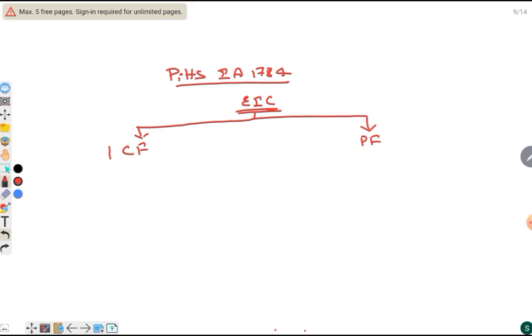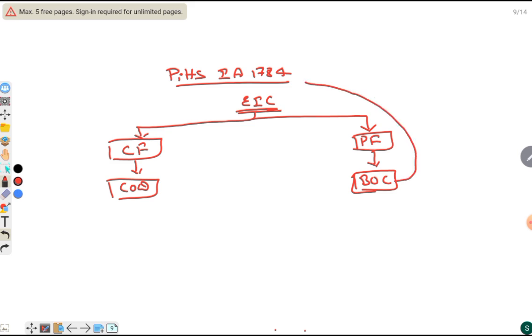The commercial functions are looked after by the Court of Directors and political functions are looked after by the Board of Control. Hence, we can say that the Board of Control was created in the Pitt's India Act 1784. The Court of Directors was created in the Regulating Act 1773. Hence, this led to the dual government.